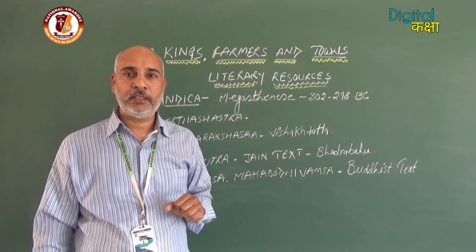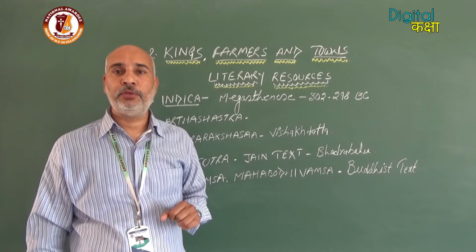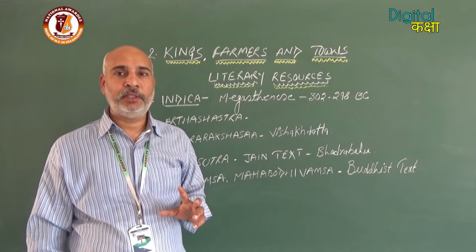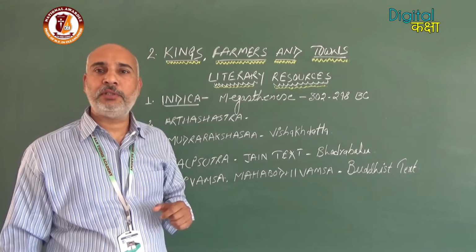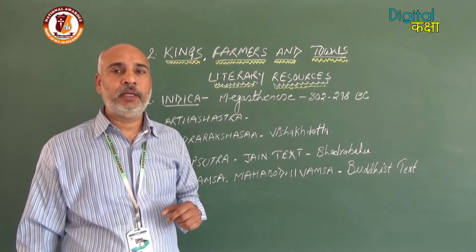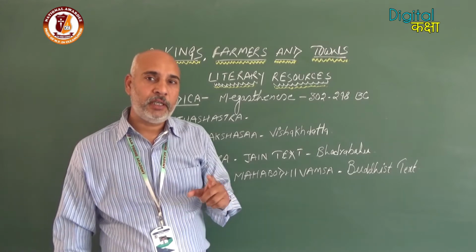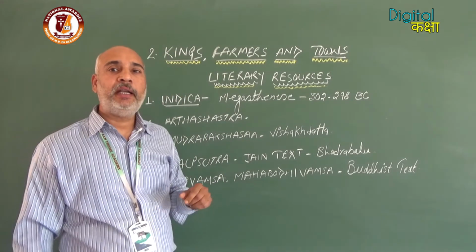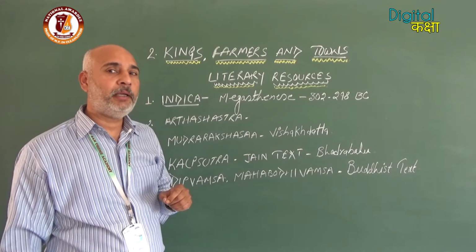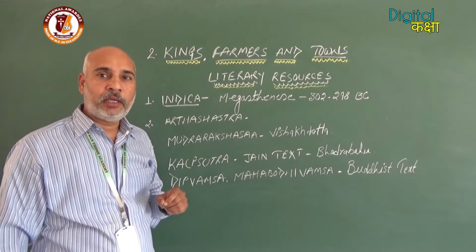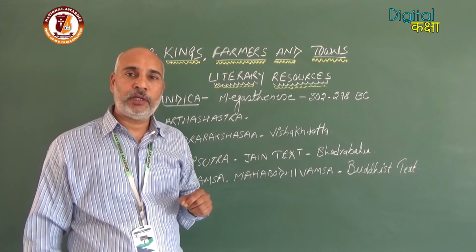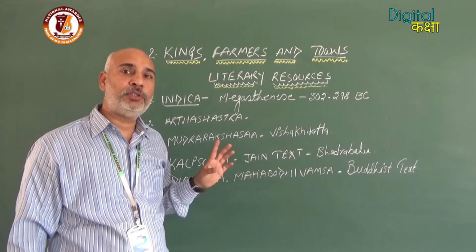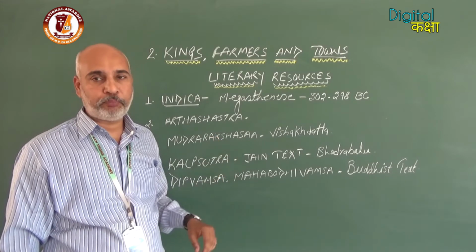Now our first focus is on literary resources, which normally provide lots of information. Some of the important resources are mentioned here. The first resource is Indica. The Indica book was written by Megasthenes. He was a Greek historian, sent as an ambassador to the Chandragupta Maurya empire.